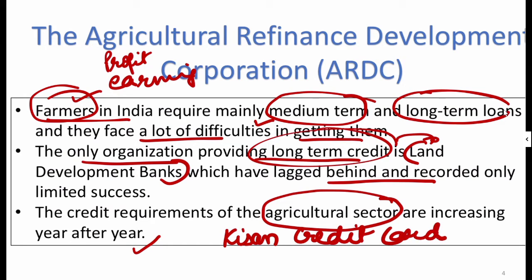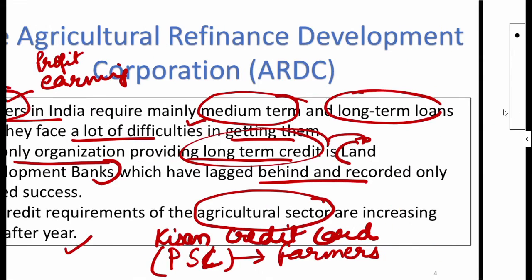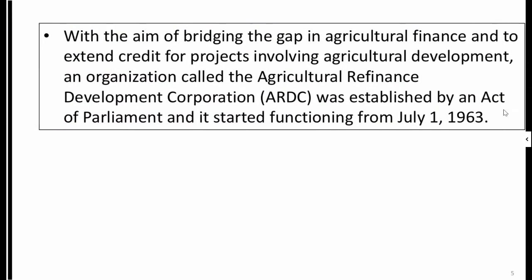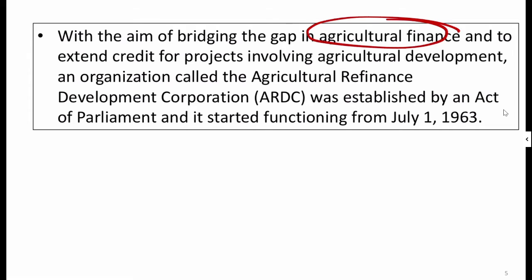You have studied the recent new schemes related to farmers that the government is providing, and there is a term called priority sector lending. It means that banks have to give some percentage of their loans to farmers or primary activities. With the aim of bridging the gap in agricultural finance and to extend credit to projects involving agricultural development, an organization was formed way back on July 1st 1963.